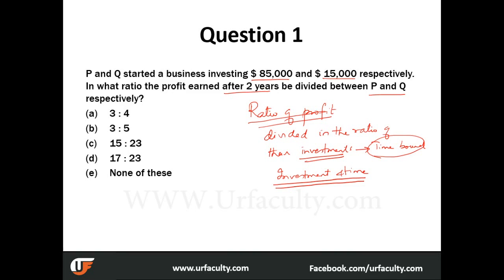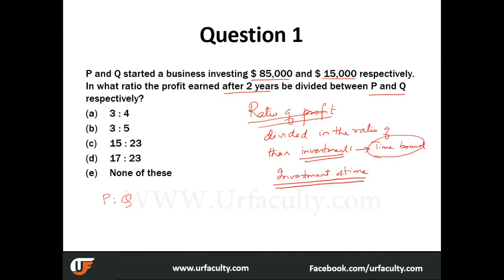So here the time is a constant. Why? Because P and Q have remained invested for a period of 2 years. So there's no change in the tenure between P and Q. So what are we left with? We just need to understand if the invested amounts are different. Yes, the invested amounts are different. So how different are they? We just need to apply ratio here.